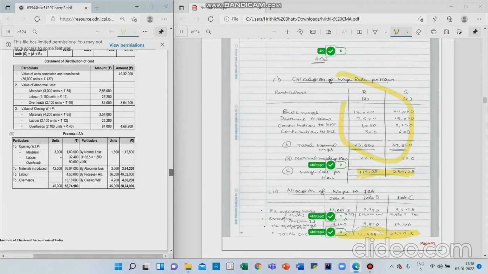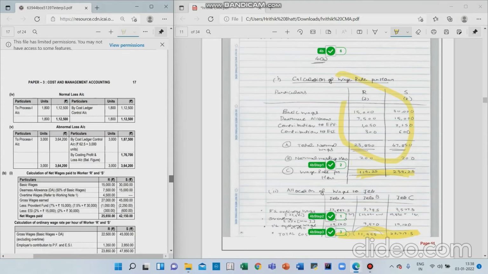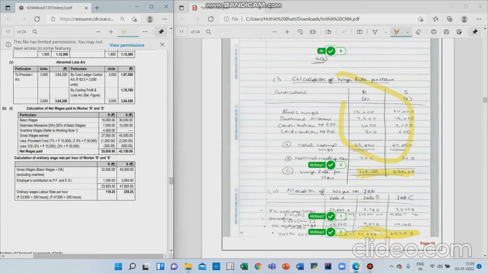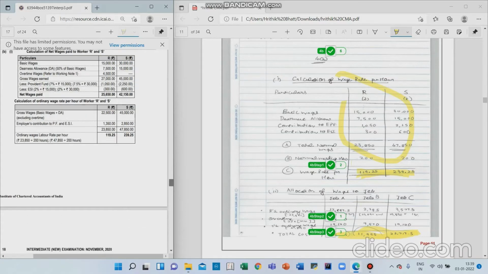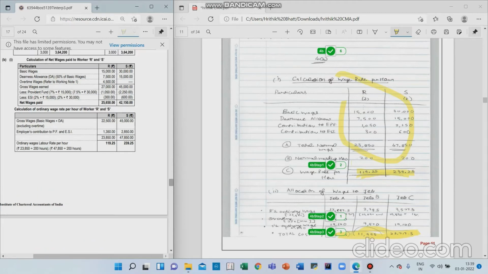Fourth B. Yes, so you can see that this labor rate per hour is matching, 119.25 to 39.25. And there is one more thing, that this normal wages is not matching exactly, because here they have given net wages paid, but I have calculated something else.